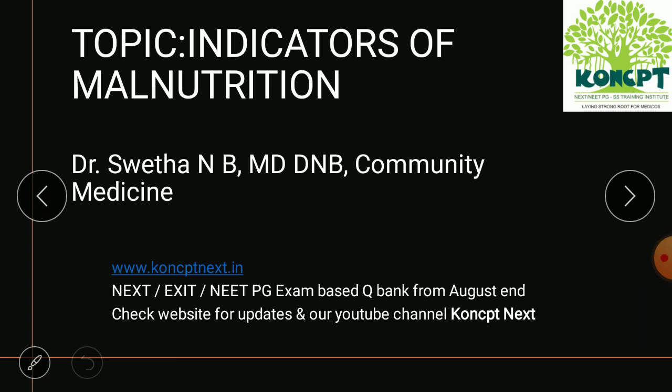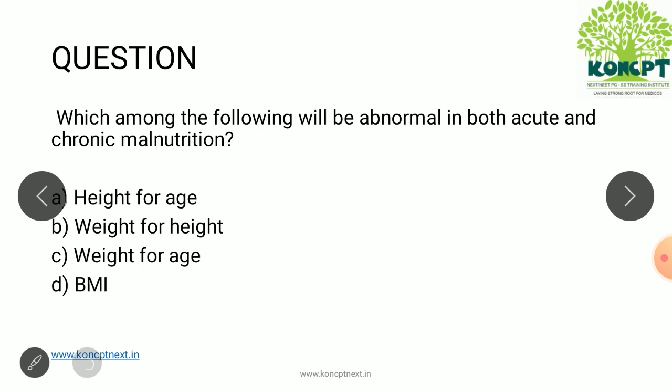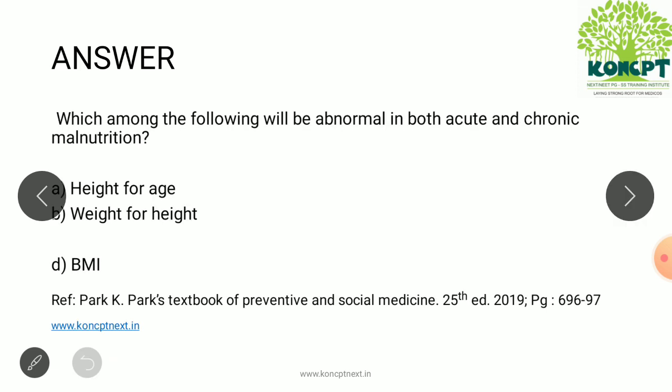Today we are going to discuss a very important and very confusing topic, that is indicators of malnutrition. So let us begin with this question. Which among the following do you think will be abnormal in both acute as well as chronic malnutrition? Height for age, weight for height, weight for age and body mass index. So here the answer is weight for age.